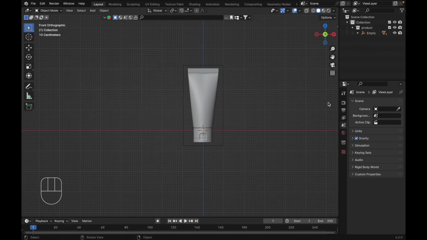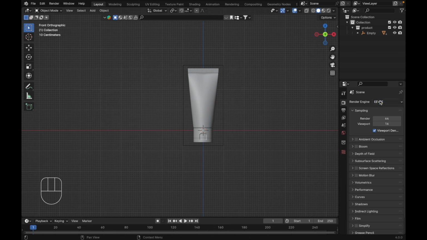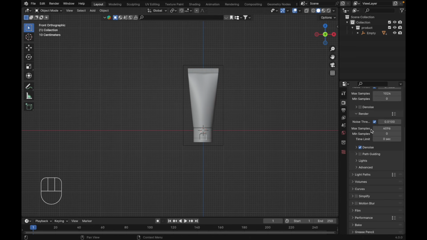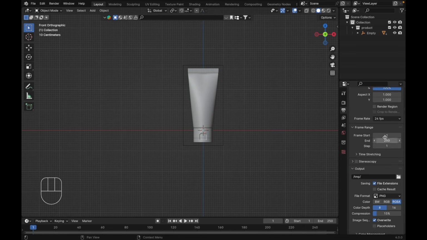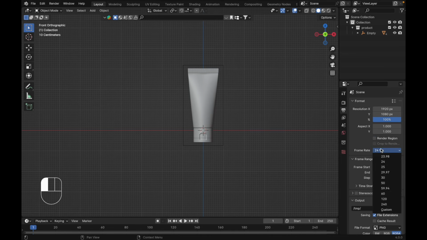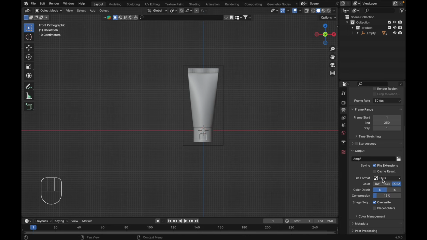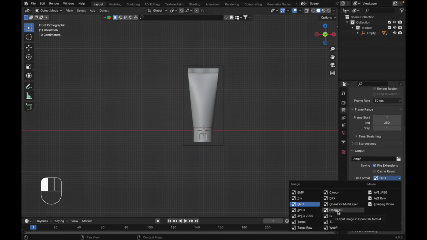Let's set the render setup first. Go over here, change it to Cycles. Make the samples here, I'm only using 50. Color management down here, change it to Filmic and High Contrast. Change the output properties, make it 13 fps. And file format, change it to OpenEXR.